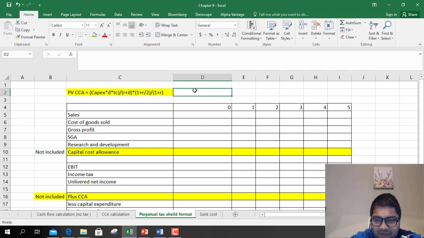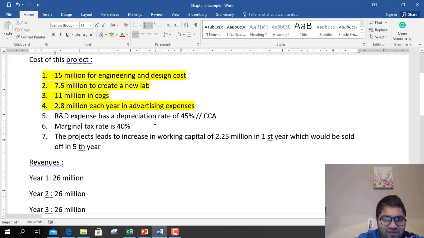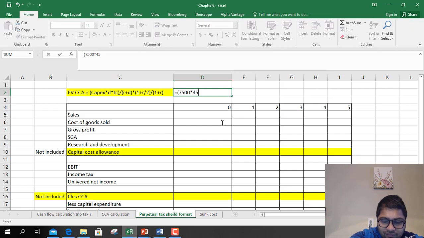So let's calculate the present value of CCA in our case so that you understand it better. First is capex. What is capex? 7500. Times D. D is the depreciation rate of CCA. What is the depreciation rate of CCA? 45%. Times the tax rate.